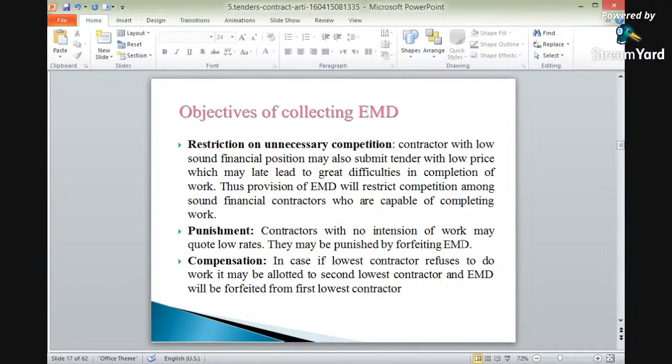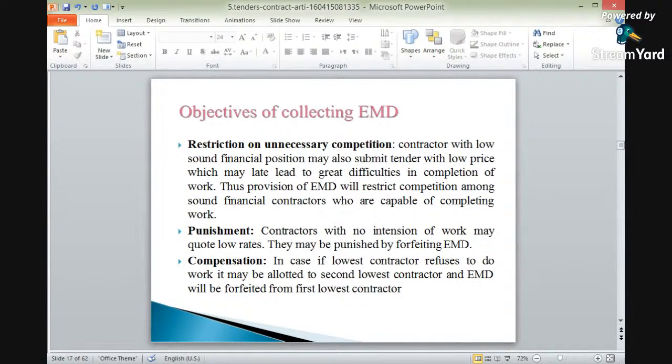We will forfeit it, or we will not give the EMD back. So this will be a punishment for those contractors who have quoted rates below the actual construction cost. Okay? So for punishment, EMD also plays an important role. Again, for compensation: if the lowest contractor refuses to do the work, it may be allotted to the second lowest contractor, and EMD will be forfeited from the first lowest contractor. Okay? To compensate, EMD also plays an important role.